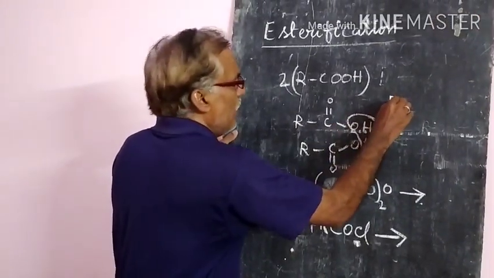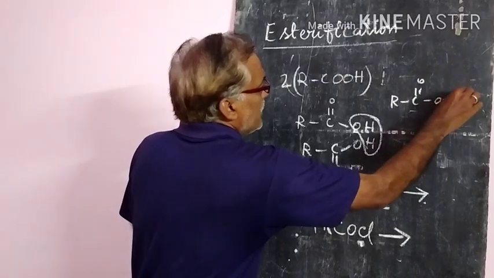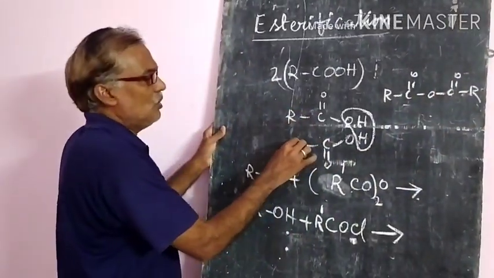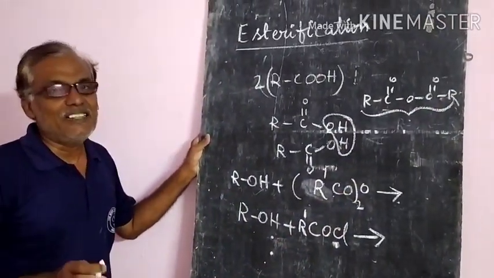Then a compound will be formed, RCO-O-COR. Both parts are the same, so we call this compound an acid anhydride.